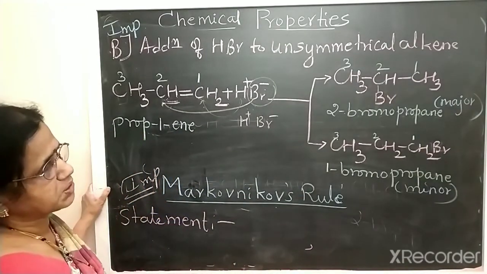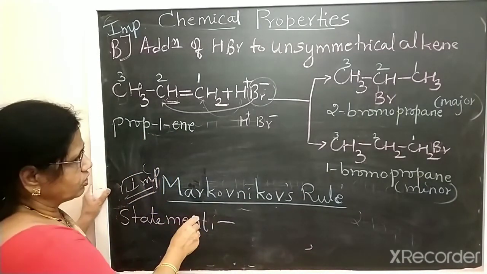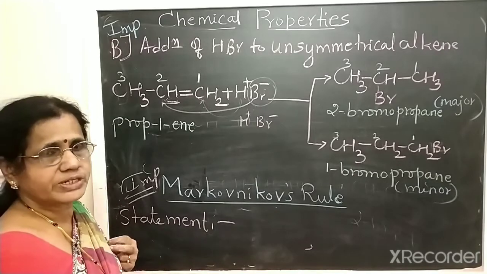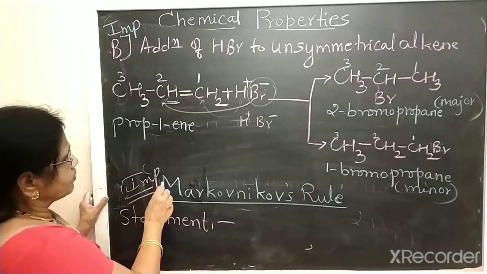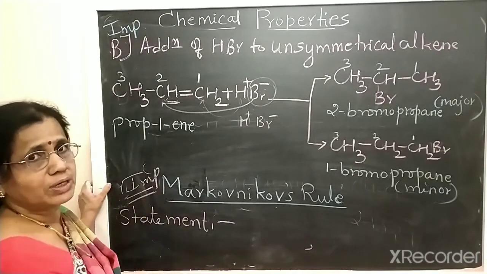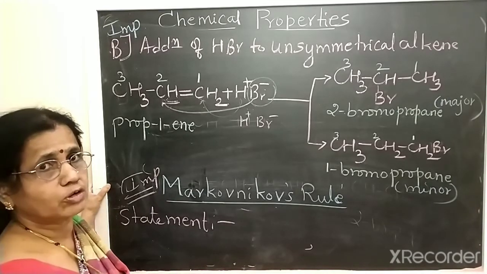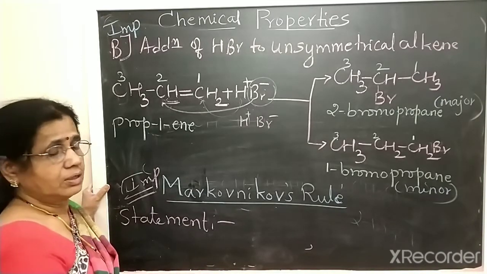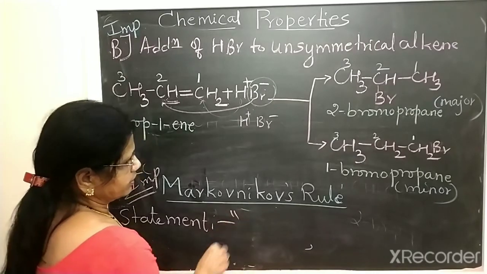That is, the addition takes place according to Markovnikov's rule. What is Markovnikov's rule? State Markovnikov's rule means a 2 marks question will be asked, or a 3 marks question. Explain Markovnikov's rule with example. Means first you should write the statement.